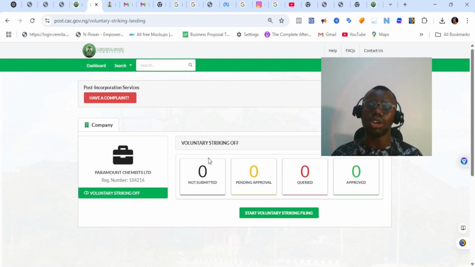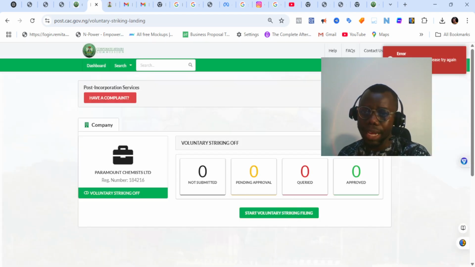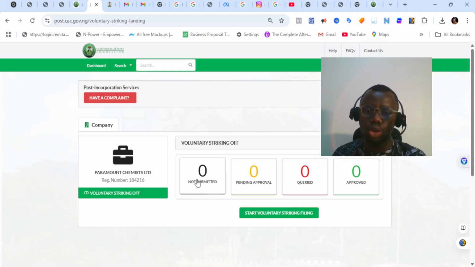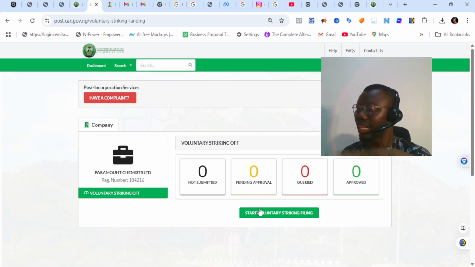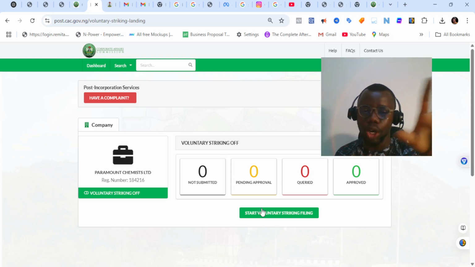That means it was done voluntarily. Do you see that? And if it is done involuntarily, you'll be seeing on the screen involuntary striking off, right? So whatever the case is, you will be seeing it there. Now you see that start voluntary striking off filing. Once you click on strike filing, this is the error you'll be getting. So that means on this dashboard you cannot do anything. On this particular dashboard, there's nothing you can do to reinstate the company.